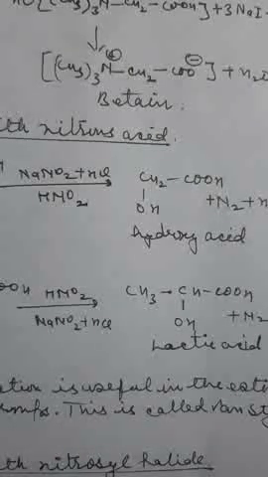Another reaction is the reaction with nitrosyl chloride. Nitrosyl chloride or bromide reacts with glycine to give an alpha haloacetic acid. In this reaction, amino acid reacts with nitrosyl chloride and forms alpha haloacetic acid plus N2 plus HCl.